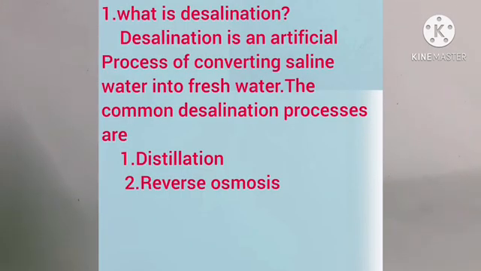What is desalination? Desalination is an artificial process of converting saline water into fresh water. The common desalination processes are distillation, reverse osmosis.